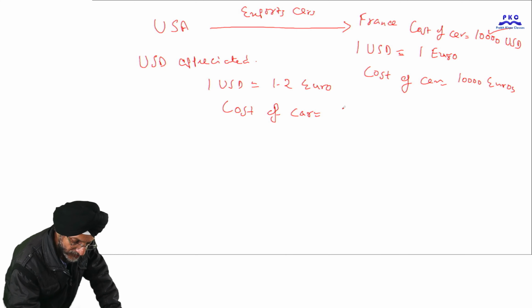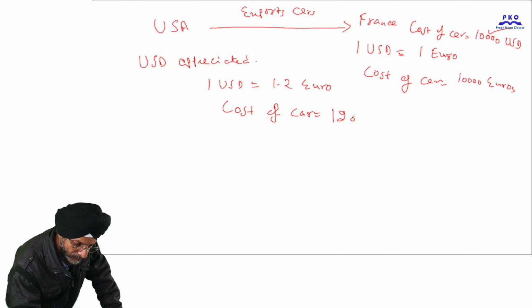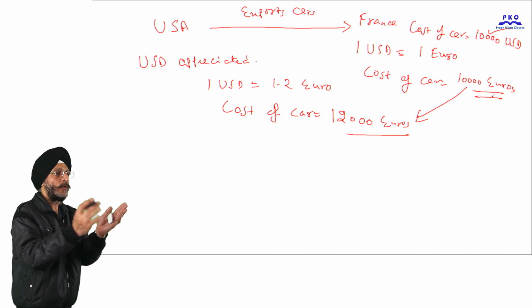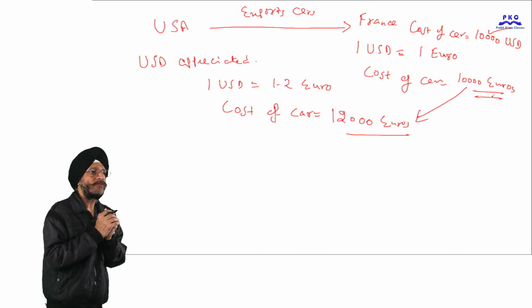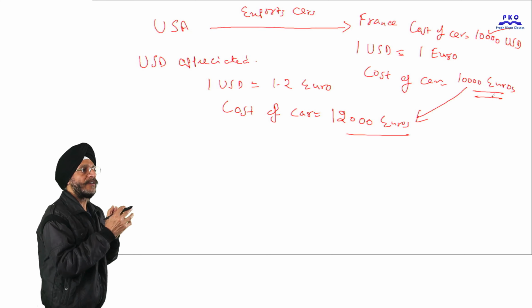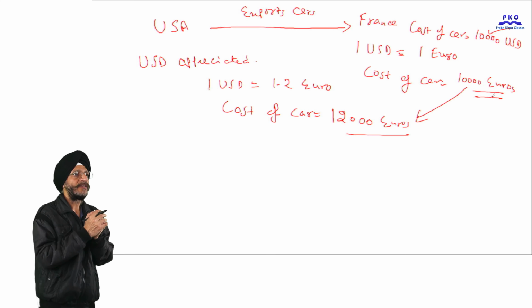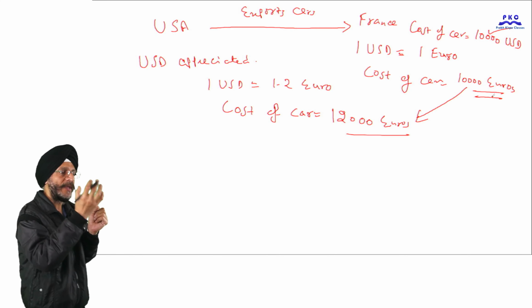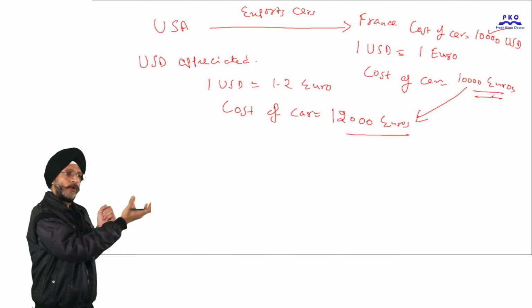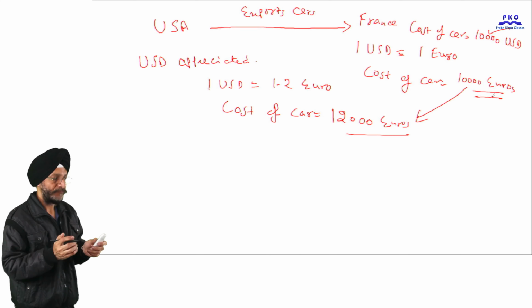Now after appreciation they will have to pay 12,000 euros, which earlier they were paying only 10,000 euros. So when the currency of a country has appreciated, the foreigners have to pay more to get things from the appreciating country.